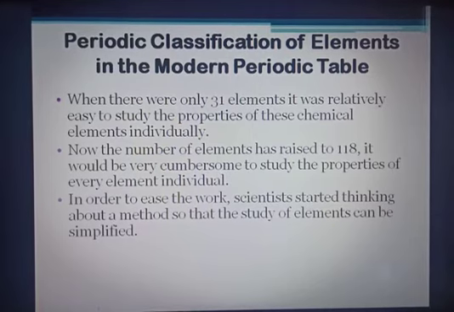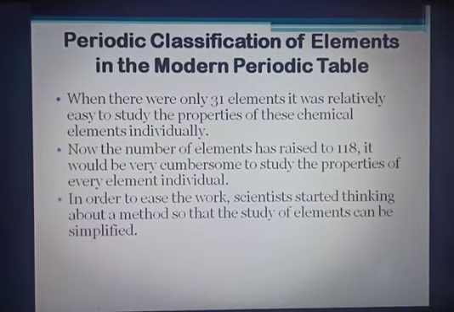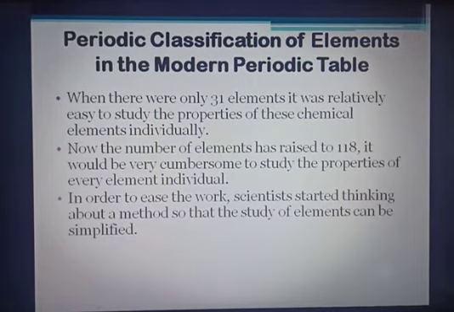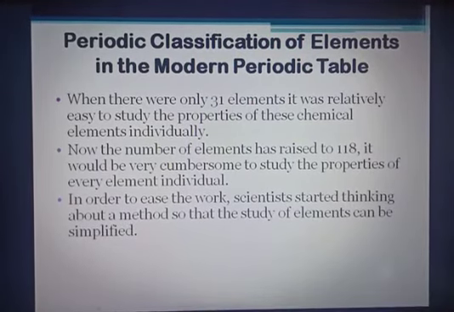When there were only 31 elements, it was relatively easy to study the properties of these chemical elements individually. Means one element we can study and their properties. Fine, at that time when there were only 31 elements. But now the number of elements has risen to 118. So it would be very cumbersome. Cumbersome means very difficult to study the properties of every element individually.